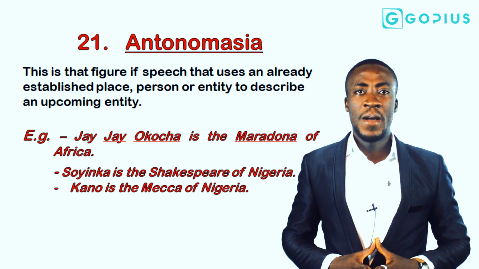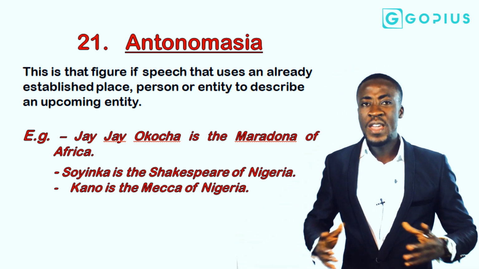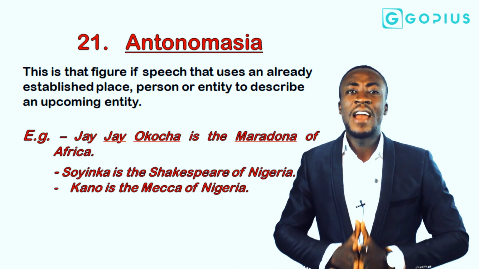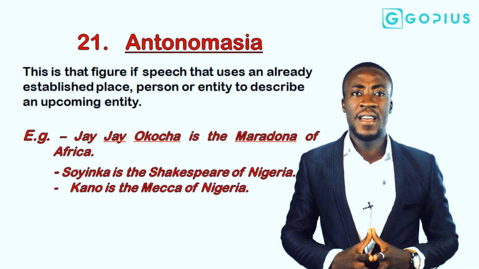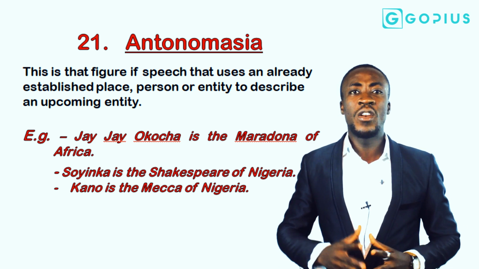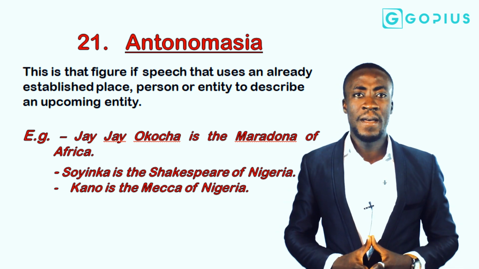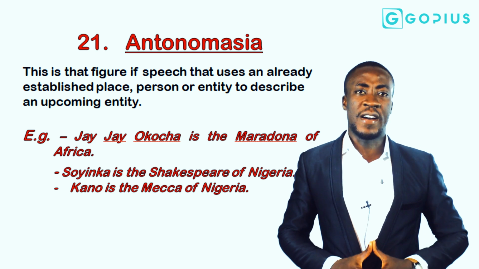entity. Now, when an antonomasia is used in context, we are looking at two placements. The first will be an already established person, place, thing, or entity. And the second will be an up-and-coming entity in that line. Now, J.J. Okocha is the Maradona of Africa.